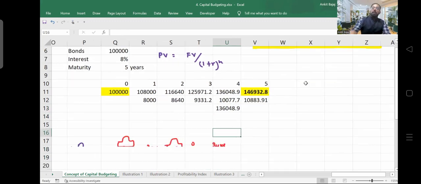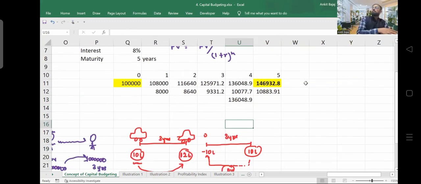Similarly, if I want to bring back this future value to present value, I will divide now. Right? For future value, we multiply. For present value, we will be dividing. This is a very simple concept. So you have to keep this concept in your mind.